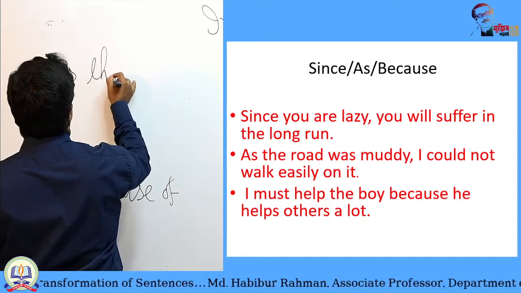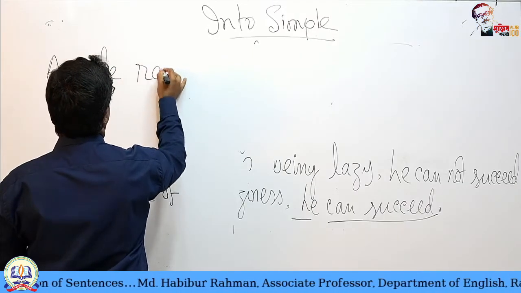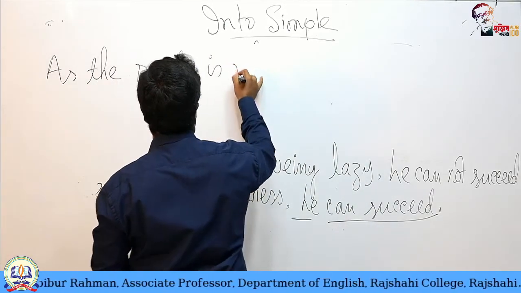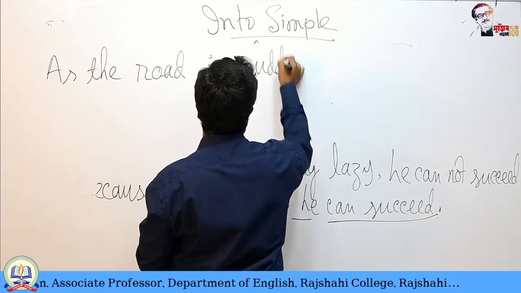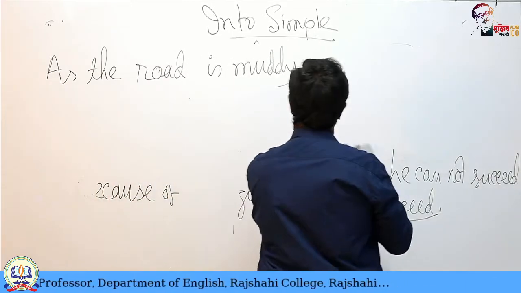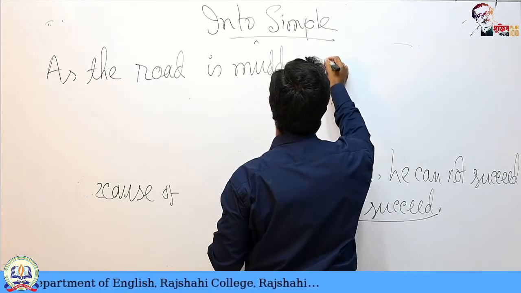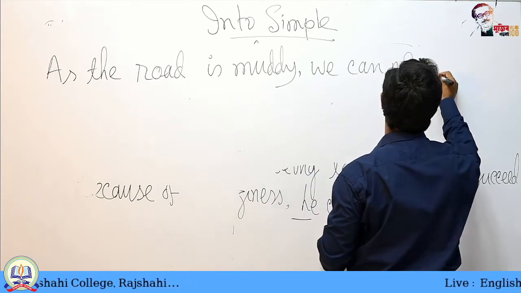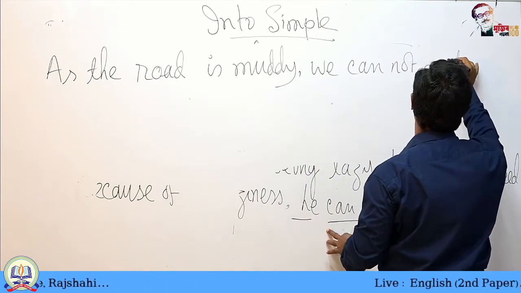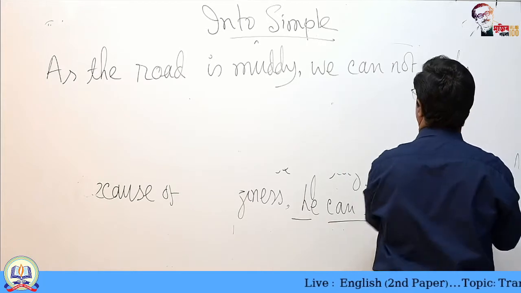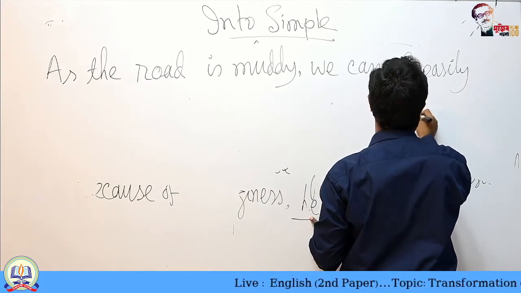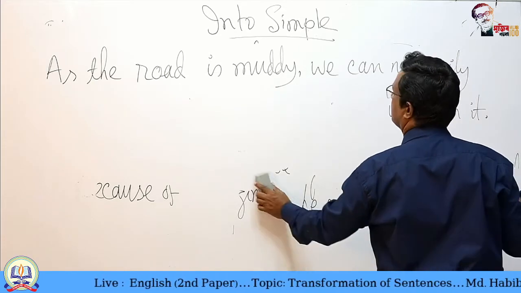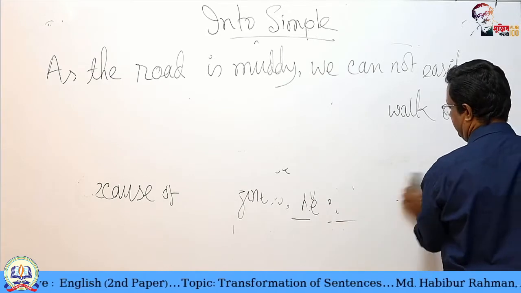As the road is muddy, we cannot easily walk on it.